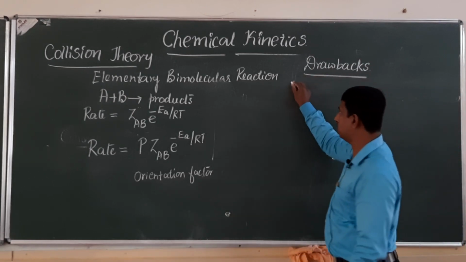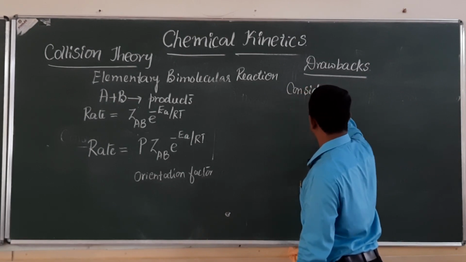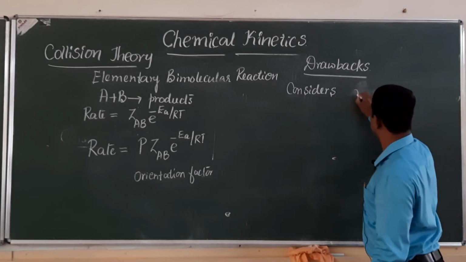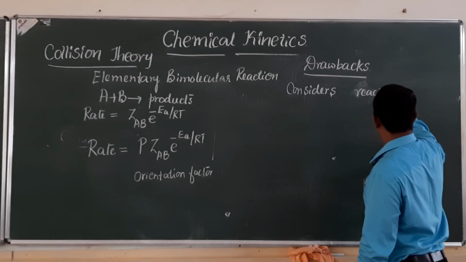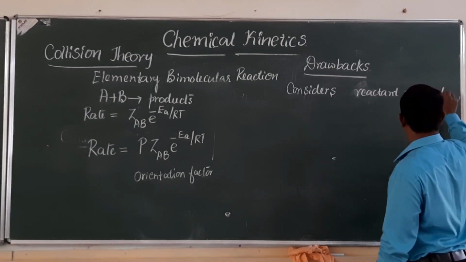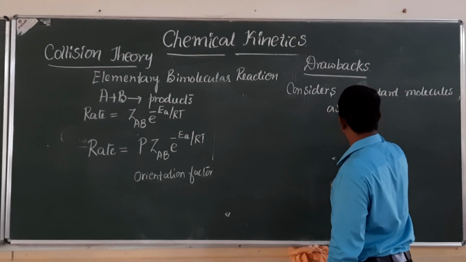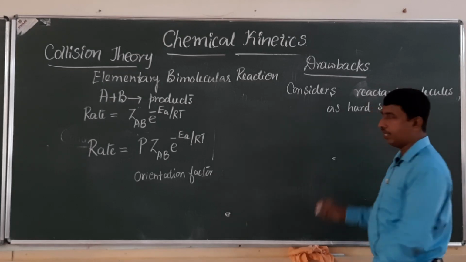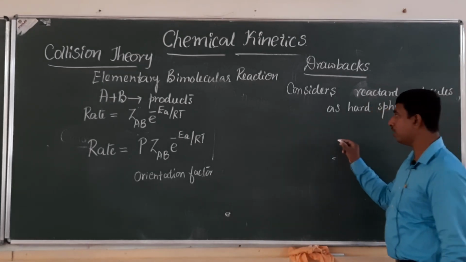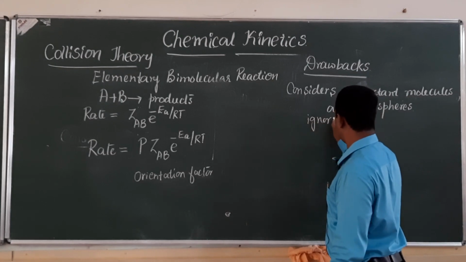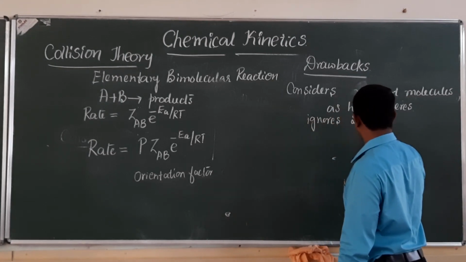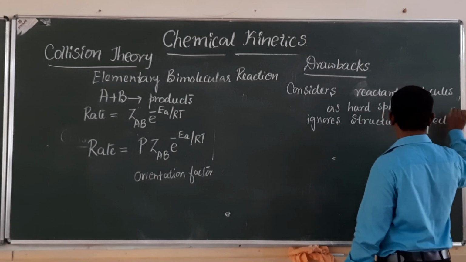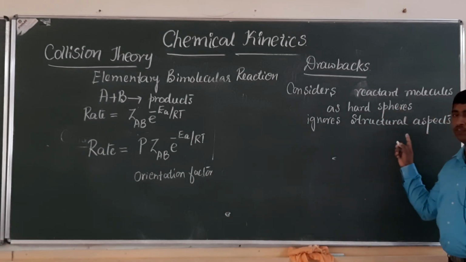See, collision theory considers reactant molecules as hard spheres, whereas it ignores the structural aspects of the molecules.